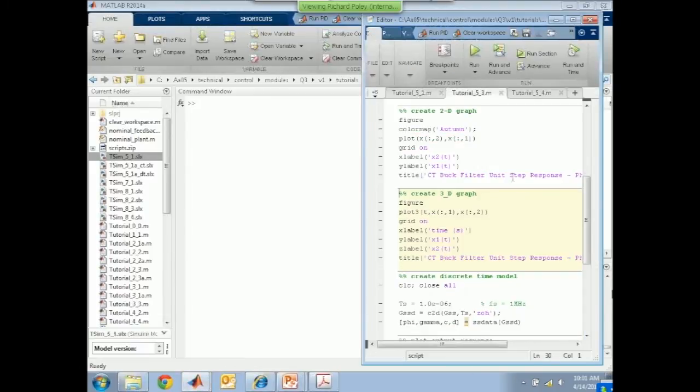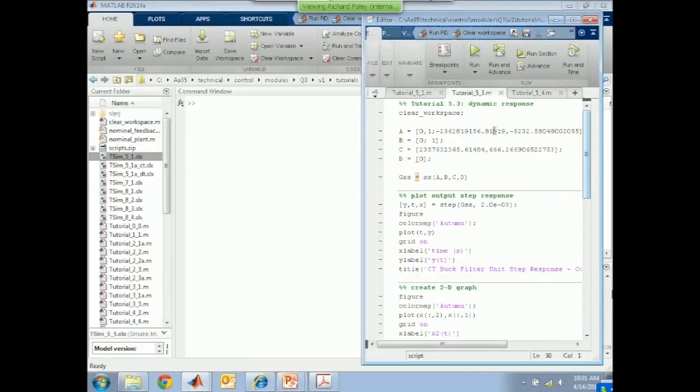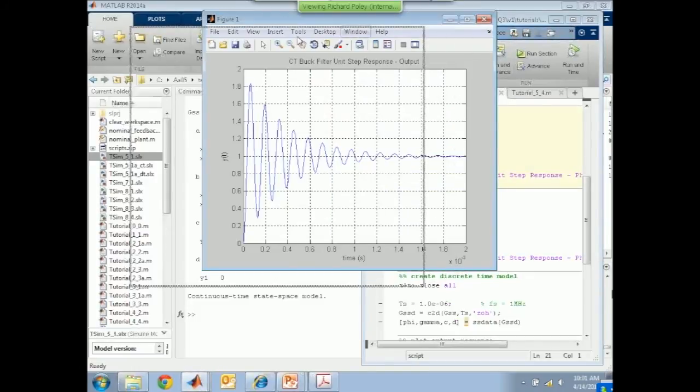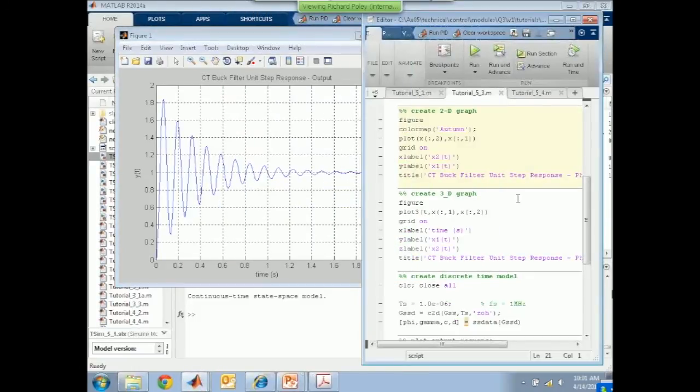we would do that. First of all, we're going to create the state space representation, as we did in the previous slide, for that switching converter. This, I ask you to trust me, is what we ended up with. And we'll plot its step response just as we did before, over a 2 millisecond interval, and record the results and then plot them. So this is the step response. Seen it several times. And what I'm going to do now is plot these states.